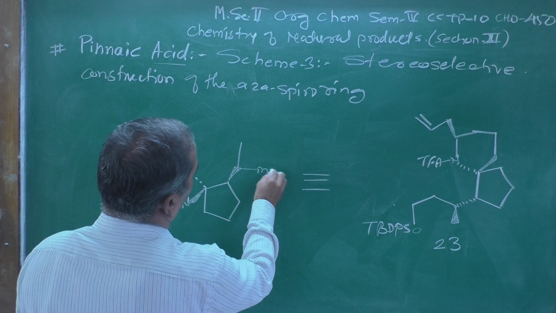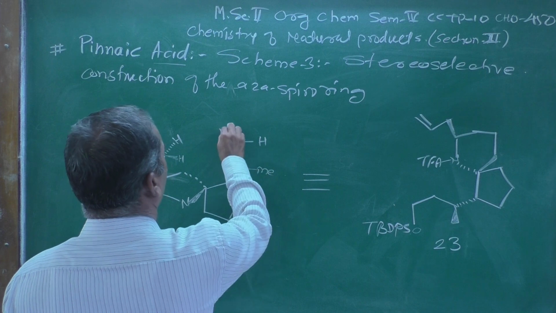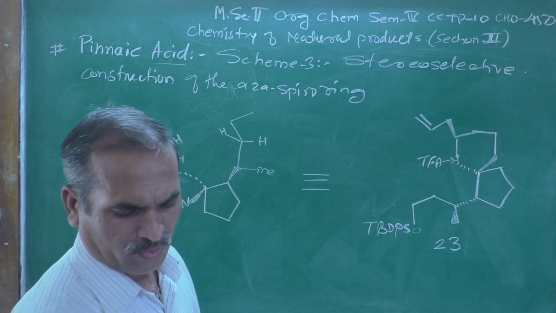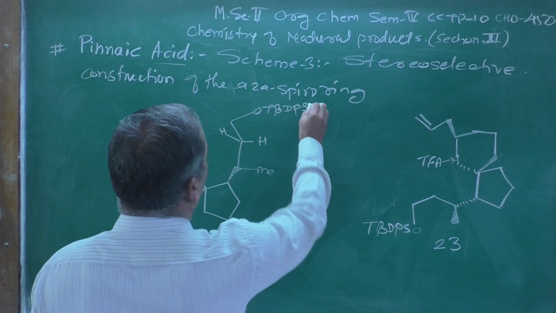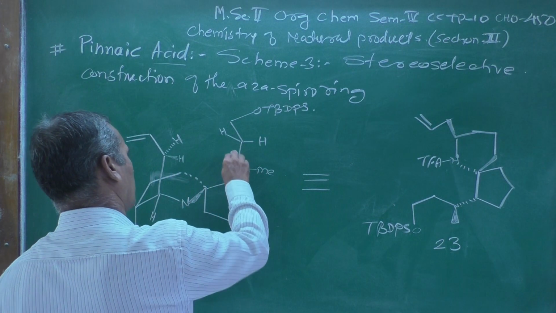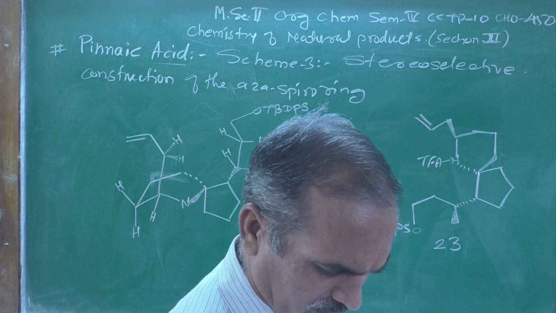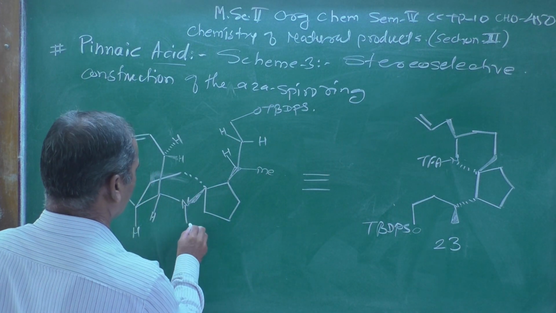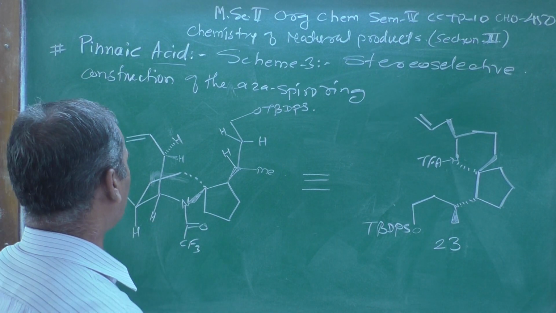Here is a methyl group, and then there will be 2 hydrogen atoms followed by the protected group, OTBDPS, attached over there. Now, here is one of the hydrogen atoms which I have shown like this, and here C double bond O and then CF3, that is TFA, that group is shown like this.